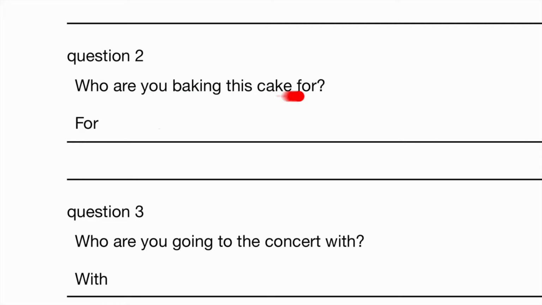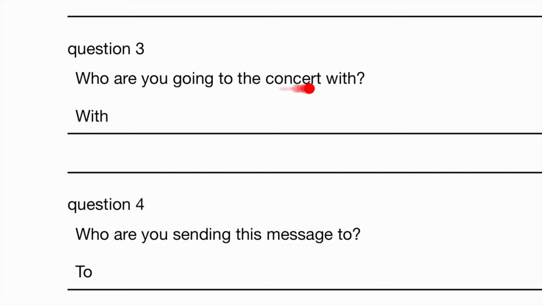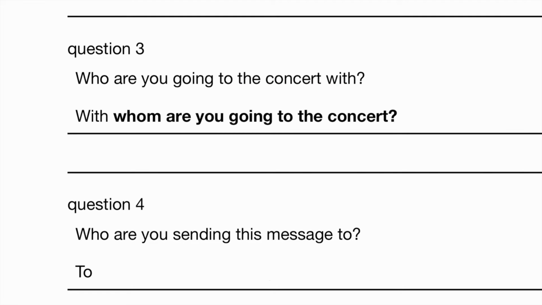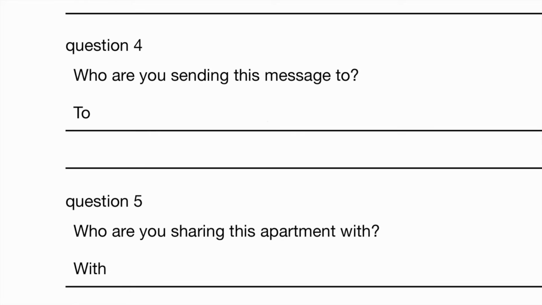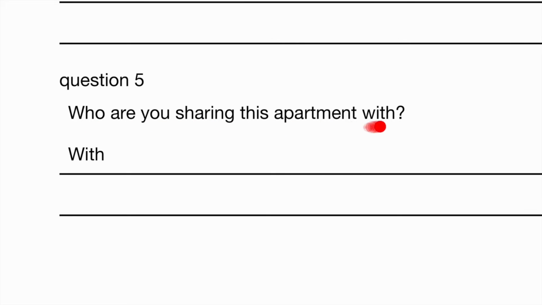Who are you baking this cake for? For whom are you baking this cake? Notice, again, there isn't for at the back. It's moved all the way to the front. Who are you going to the concert with? With whom are you going to the concert? Who are you sending this message to? To whom are you sending this message? Who are you sharing this apartment with?